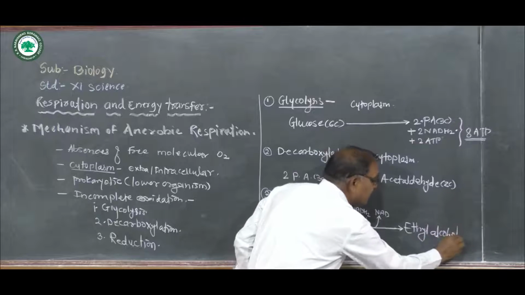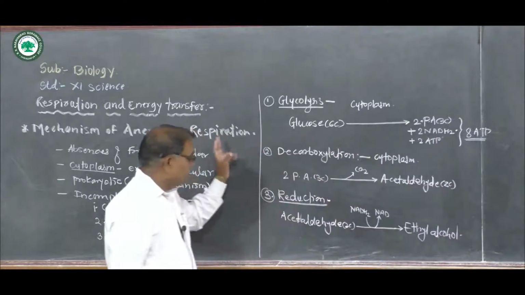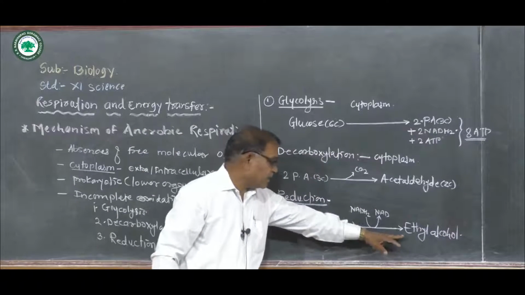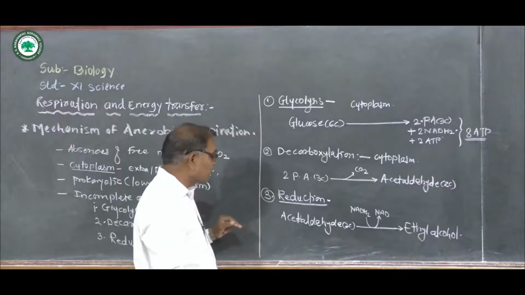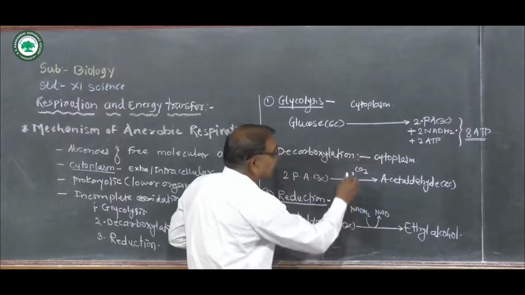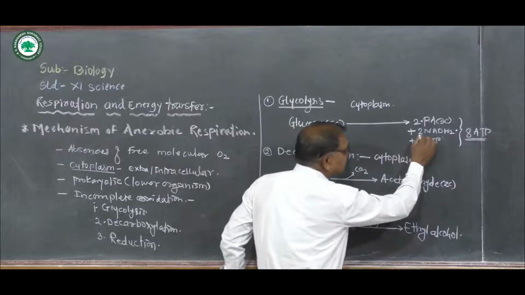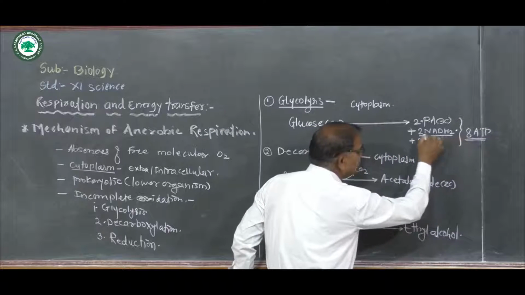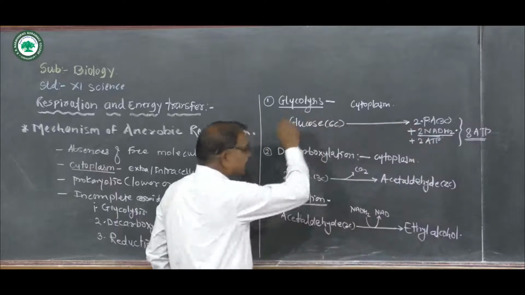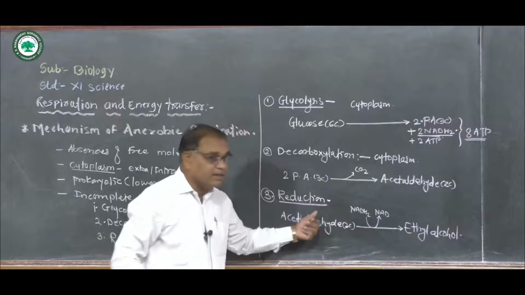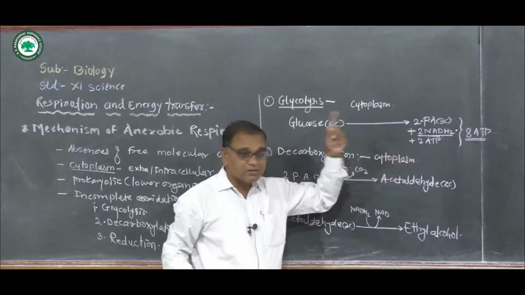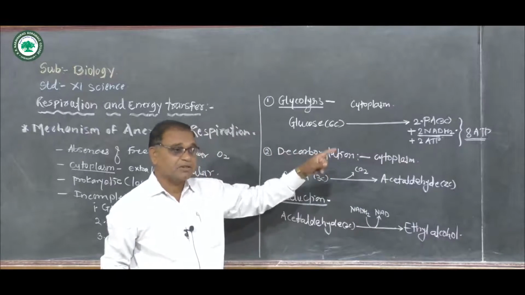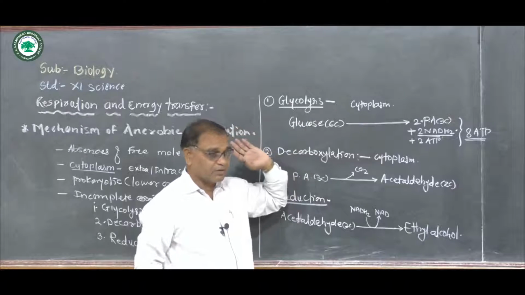Now, what is the end product of the mechanism of anaerobic respiration? Ethyl alcohol as well as CO2 is released. And this NADH2, generated within glycolysis, is utilized in reduction. Therefore, this NADH2 does not enter the electron transport system because of the absence of mitochondria.